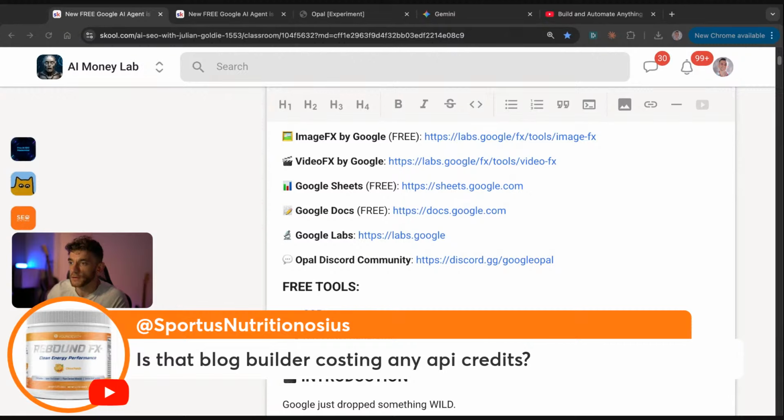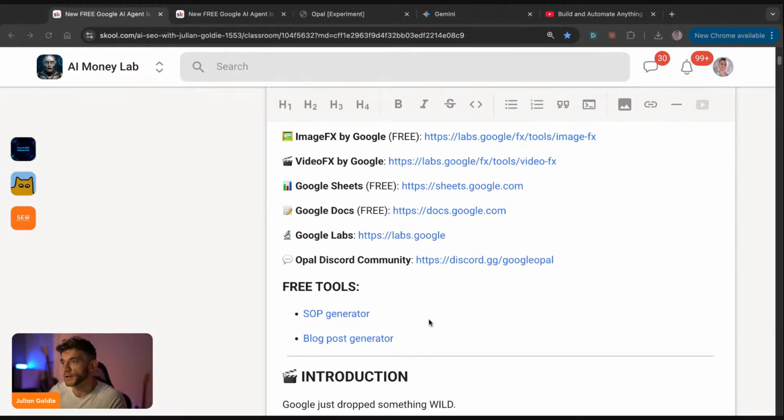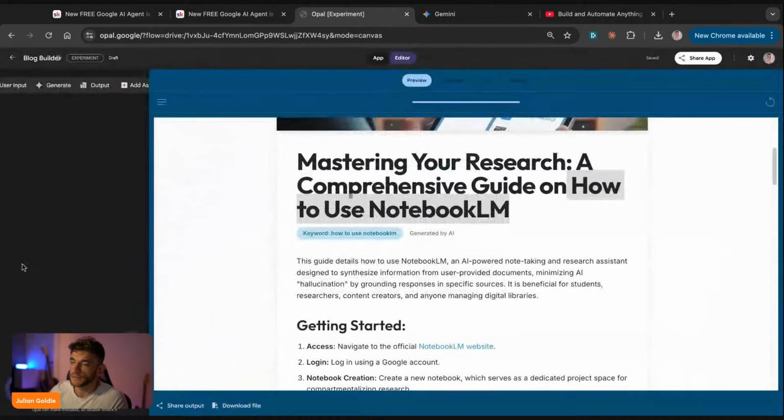Sporter says, is that Blog Builder costing any API credits? It's not using API credits. And the reason for that is because it's using Google Opal's APIs. So they kind of give away this free tool, right?